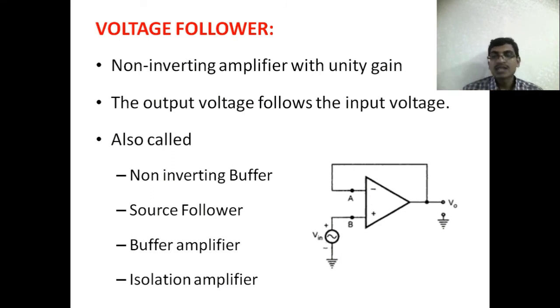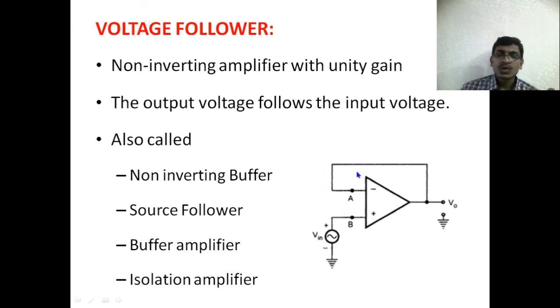If the input impedance of the second stage is not equal to the output impedance of stage 1, then impedance mismatching will occur. So in order to avoid that, we use the voltage follower circuit, which has high input impedance and low output impedance, which is useful to isolate the two circuits.